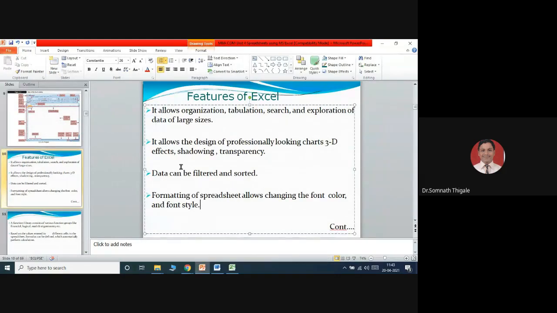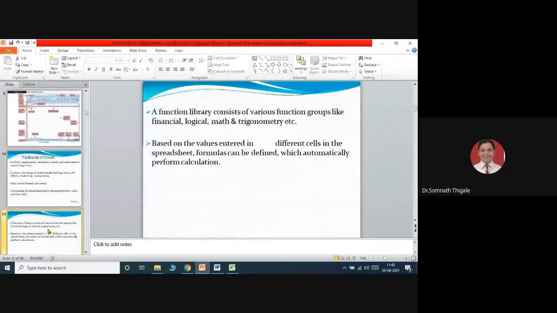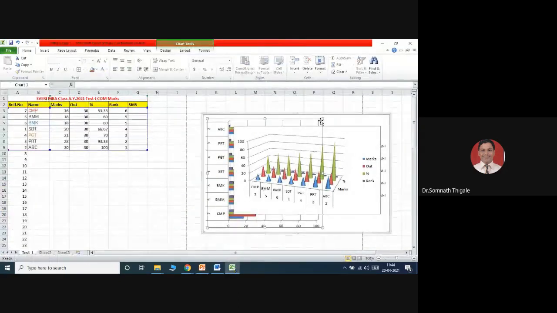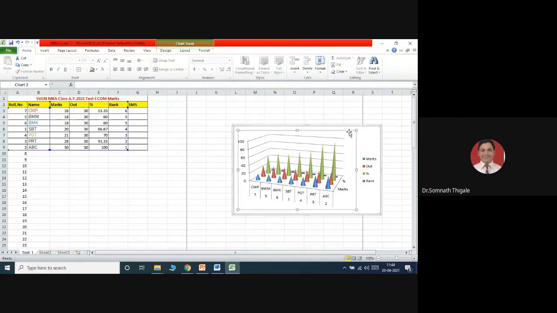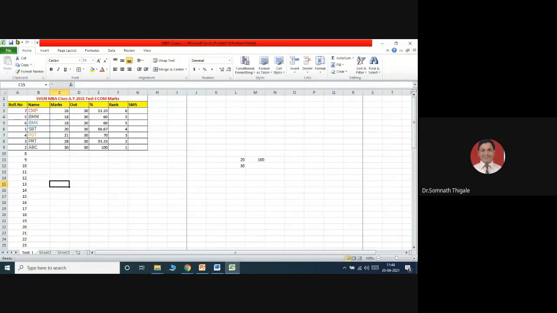Is it clear? Basic idea, features. Then the function library consists of various function groups like financial, logical, mathematical, trigonometric, etc. So if I open this Excel sheet, just for simplicity, I will close this. Delete this. Save this part. See, my table remains the same. Whatever I have just added, after deleting also my data remains the same. That is called constant values, what you have entered. Storing the data remains the same.